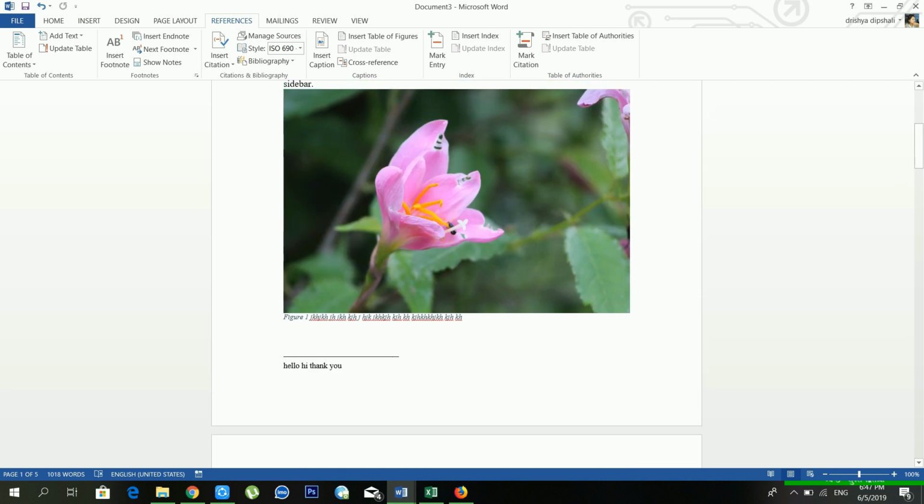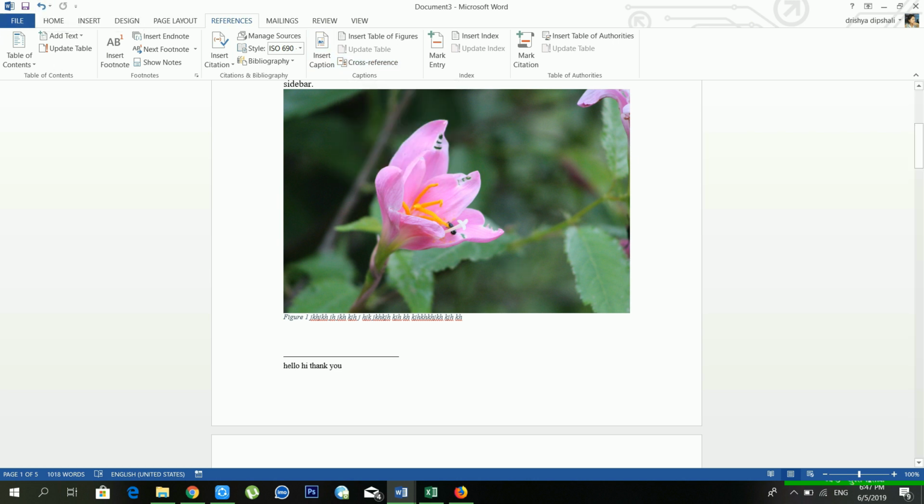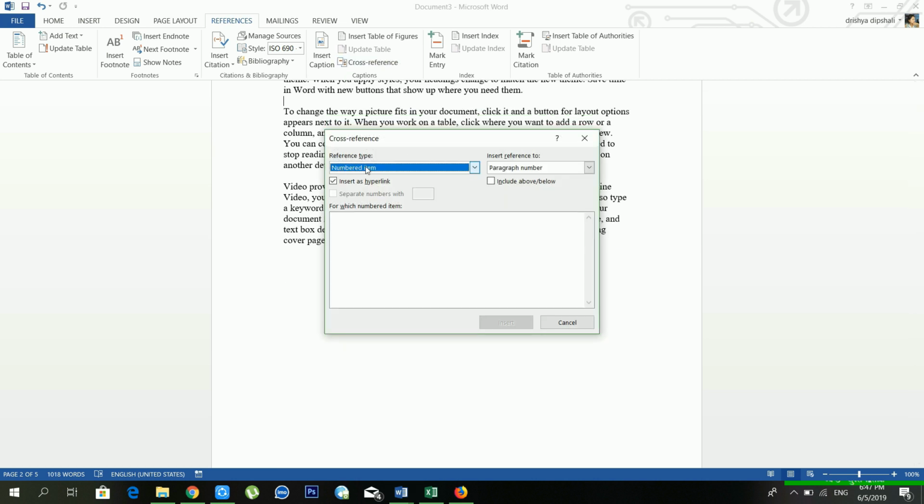You can also use insert caption. Another option available is cross reference. Before also we discussed the cross reference. This is one of the amazing features of Microsoft Word. From the cross reference you can use different kinds of reference types. You can use headings, bookmarks, footnote, endnote, equations, figure, table. Lots of options available, but in this case I'm using figure.